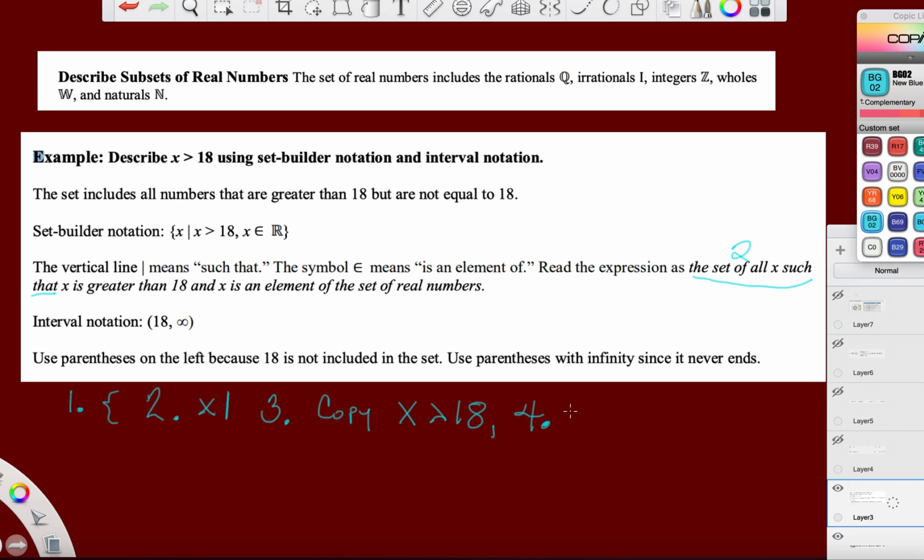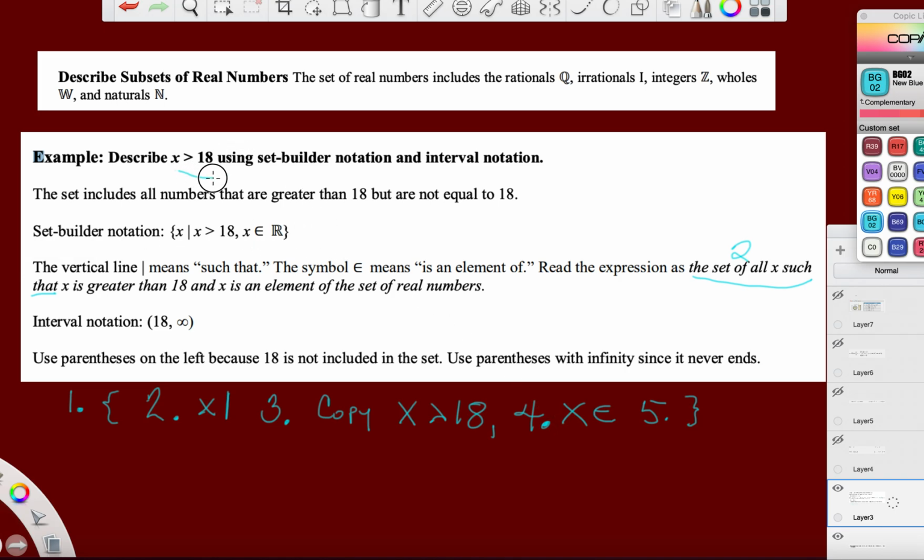Well, x is an element of. That's the next thing you put in. And that's it. And step 5, of course, you're going to close the brace. There we go.